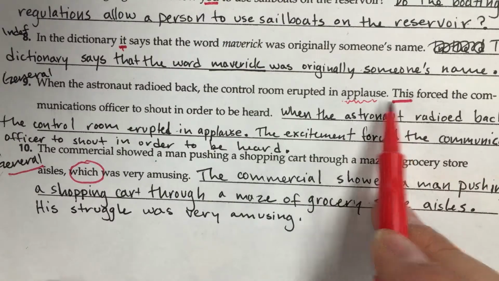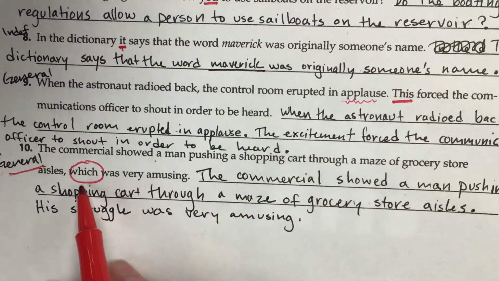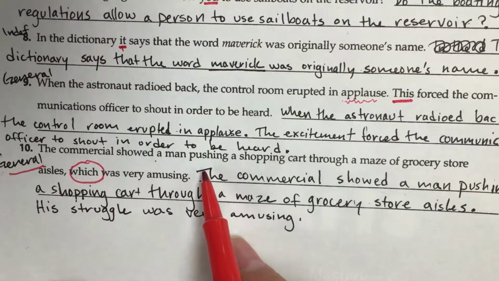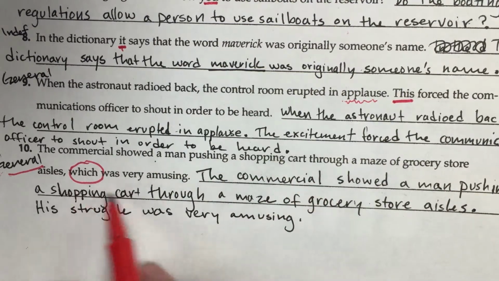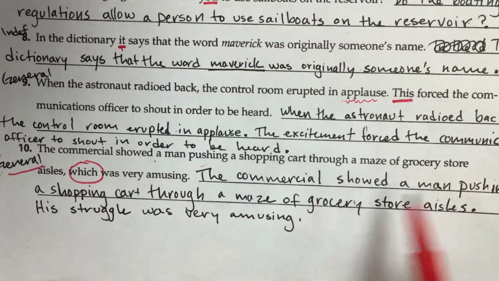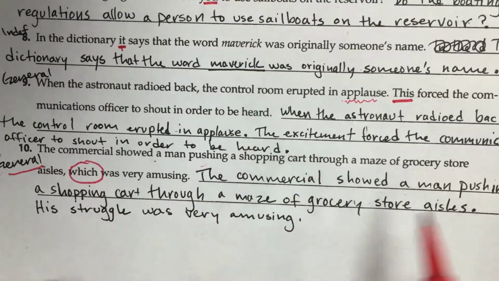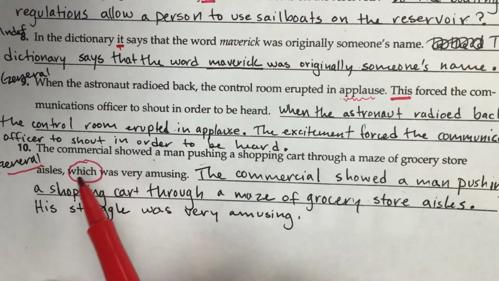Just like how this referred to too much, a control room doing something in a prepositional phrase. Here, this which refers to a man, and he's pushing a shopping cart, so we have an object and we have a prepositional phrase. The thing that was amusing was this whole scenario, but we don't have a singular noun here. We have like a subject, a verb, an object, and a prepositional phrase, which can only take the place of one person, place, or thing.